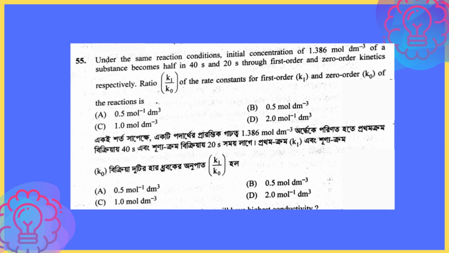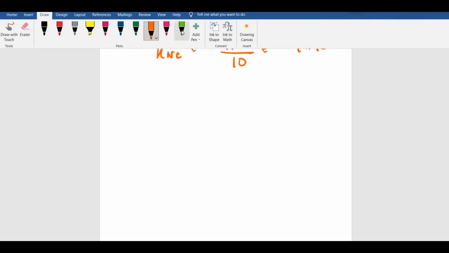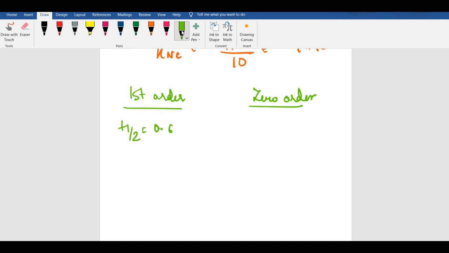So for that you need to know the relations of first order and zero order reactions, the half-life reactions. For a first order reaction, we know that T half is equal to 0.693 by K, that is the rate constant, right? And for a zero order reaction, T half is equal to initial concentration by 2K.